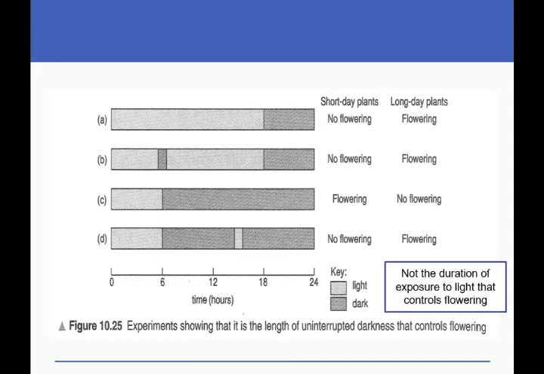And in D, as you can see, the day is short and the night is long, but in the middle of the night we interrupt it with a brief period of light. So first you have hours of darkness, then a little bit of light, and then back to darkness. Even with this small amount of light, short-day plants cannot flower because the darkness is not continuous enough. But long-day plants are able to flower because there is less darkness and much more light for them to flower.